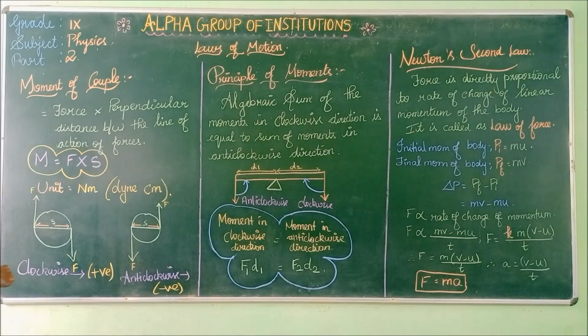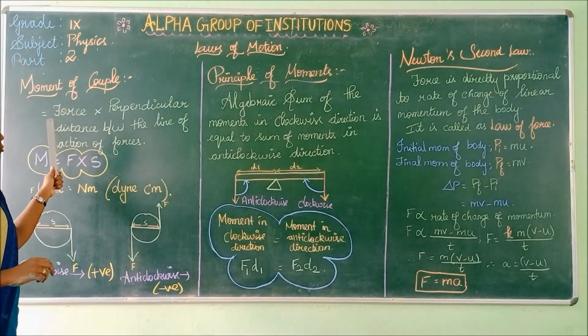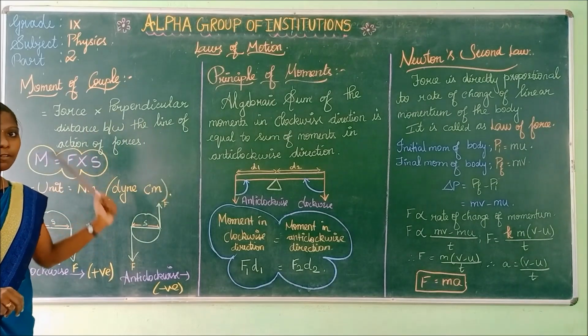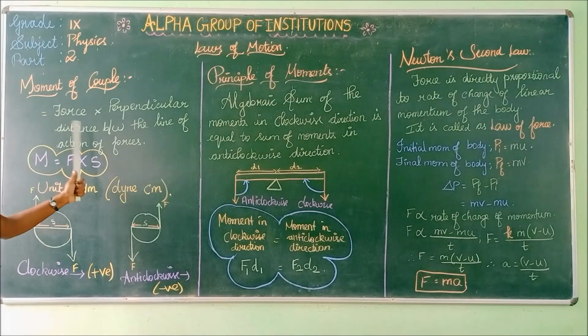What is moment of torque? Moment of torque also has the same formula: force into perpendicular distance between the line of action of forces. Moment of couple is also the same.